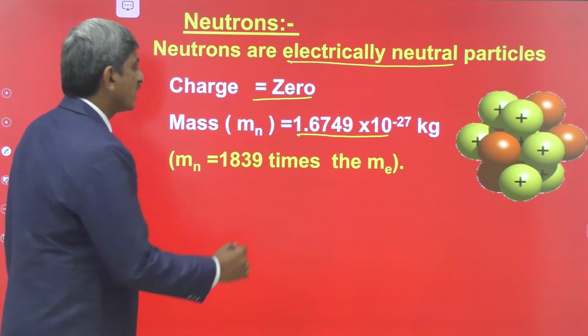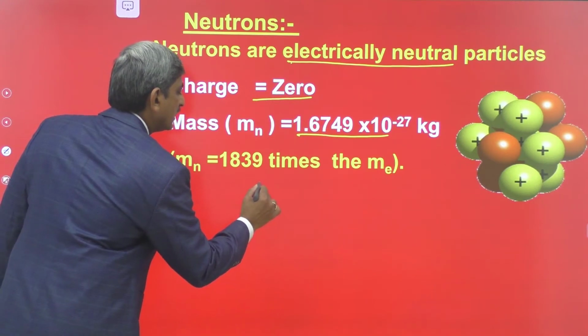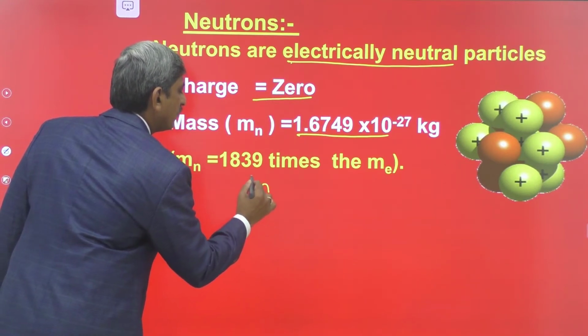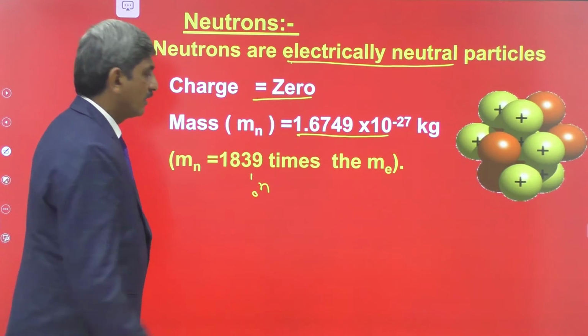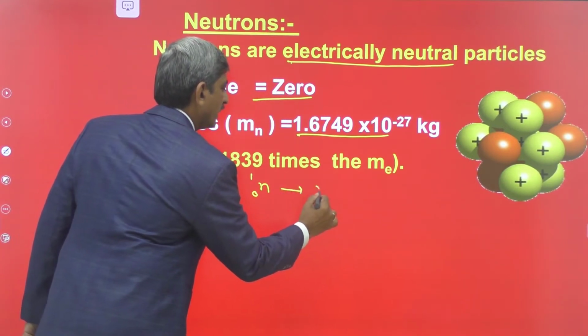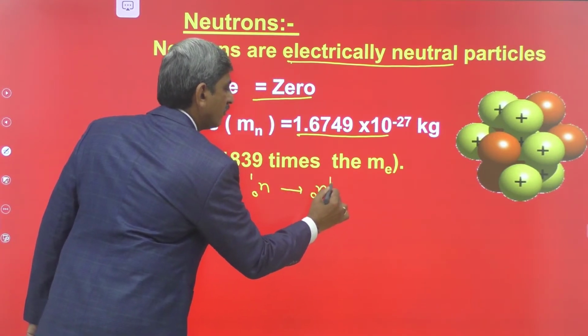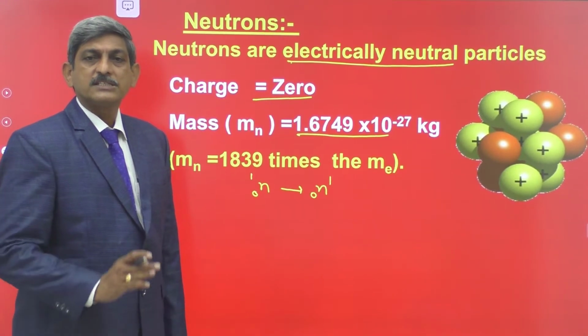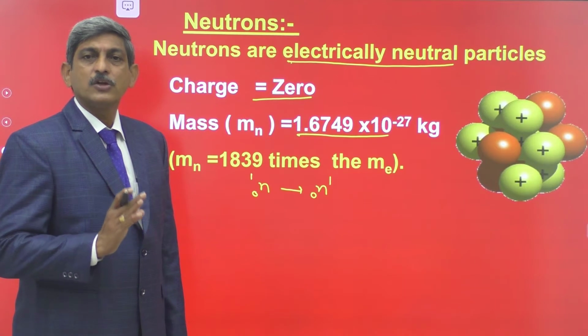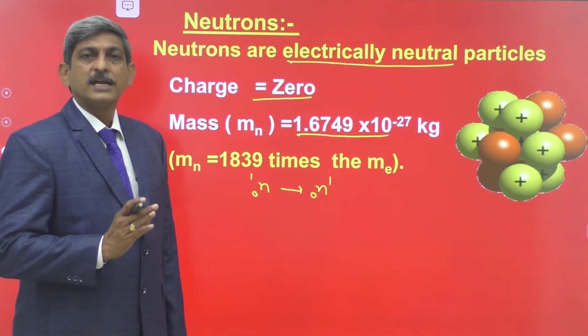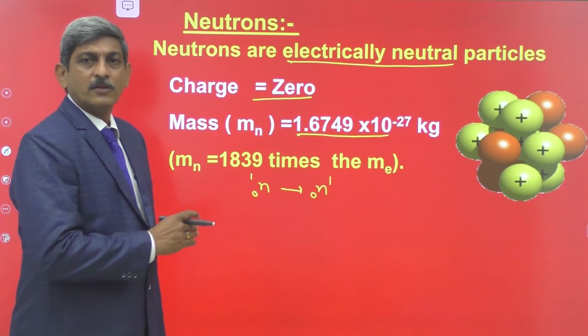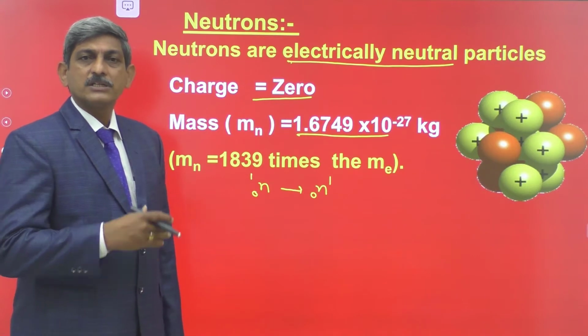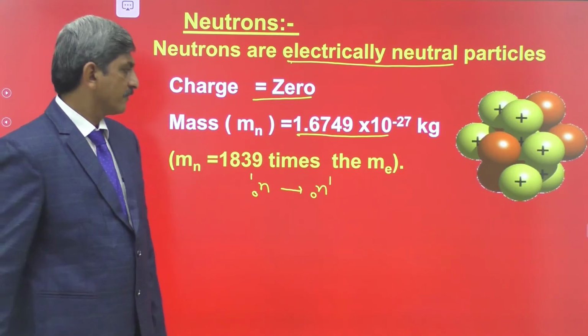Generally, the neutrons are represented by the symbol n, with mass number 1 and atomic number 0. For the discovery of the neutron, the scientist Chadwick was awarded the Nobel Prize in the year 1932. We will study the discovery of the neutron in the next session.